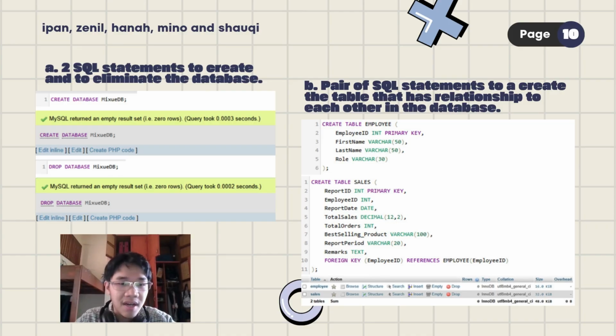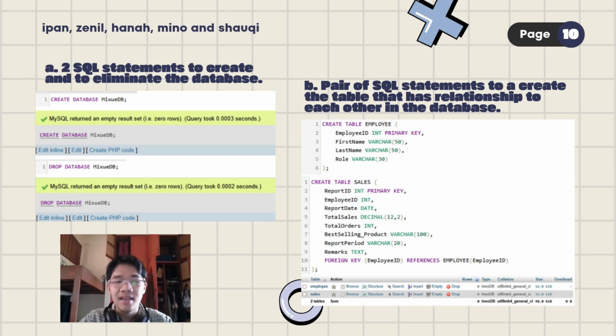Continuing on to question D, a pair of SQL statements to create the table. To create a table that has relation to each other in the database. So it's telling us to create a table that has a relation to one another. For our case, employee has a relation in sales, where an employee primary key is the sales foreign key, meaning it's connected to one another. So first we have to create the employee table before we create the sales table that has the foreign key from employee. So create table and the name of the table, which for our case is employee, and then primary key. Always start with primary first.